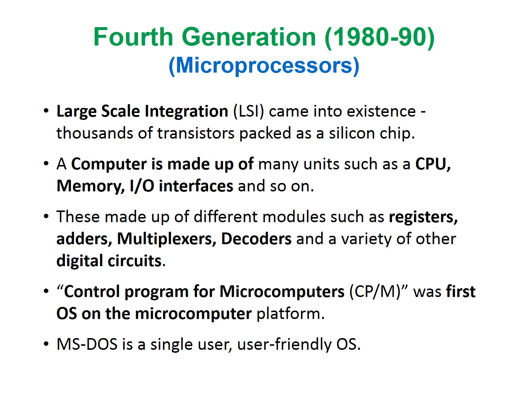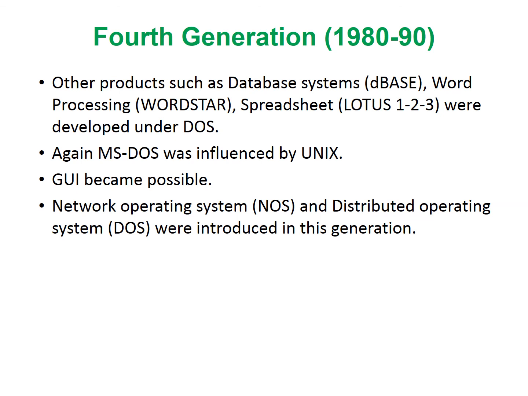Control Program for Microcomputers was the first OS on the microcomputer platform, developed in the year 1947. It became popular due to its user-friendliness. After this, IBM introduced a single-user disk operating system, PC-DOS, and Microsoft introduced MS-DOS. These were user-friendly operating systems. In this generation, other products such as database systems, word processing, and spreadsheets were developed under DOS. Later, MS-DOS was influenced by Unix.